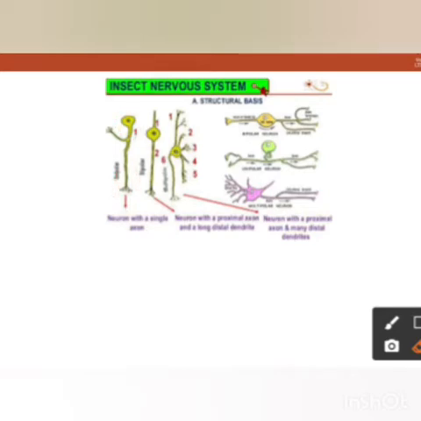Bipolar neuron has both an axon and a dendron. Then multipolar has multiple dendrons. See, this is the first dendron, second dendron, third, fourth and fifth dendrons, and only one axon is present. Such types of neurons are called multipolar neurons. So these are three types of neurons present in the insect.